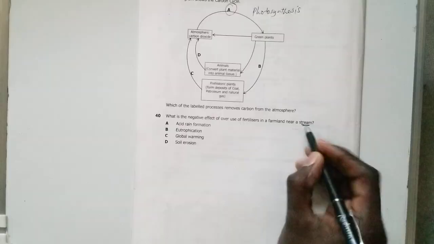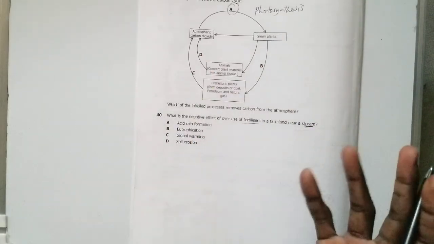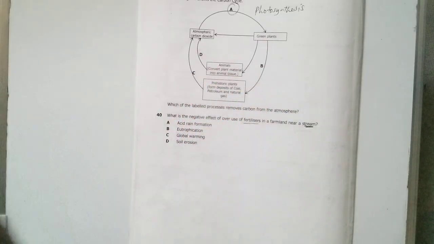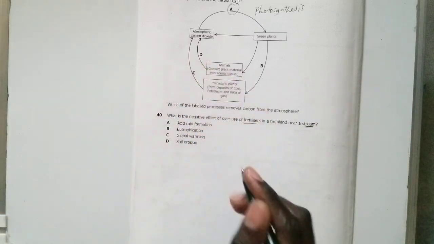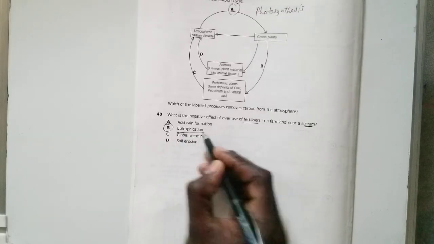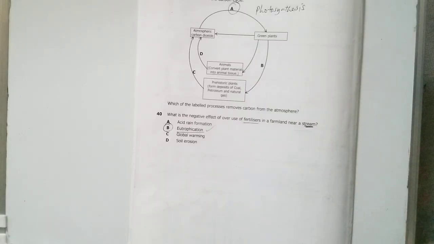What is the negative effect of overuse of fertilizer in a farmland near a stream? So if it is near a stream and you overuse fertilizer, you are going to create a lot of weeds. The fertilizer, when it runs into the lakes or rivers, is going to cause a boost of plants that are going to start growing on the surface, and that's what we call eutrophication. So eutrophication was the correct option there.